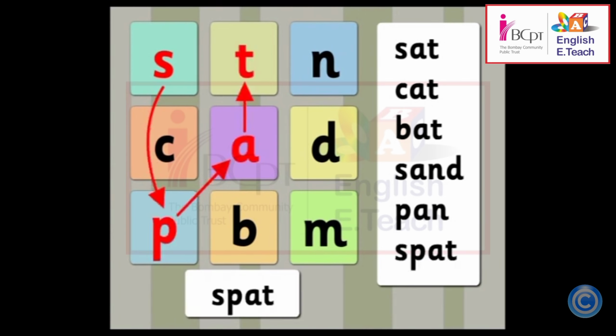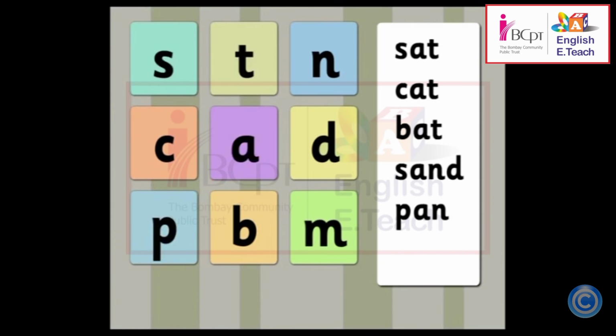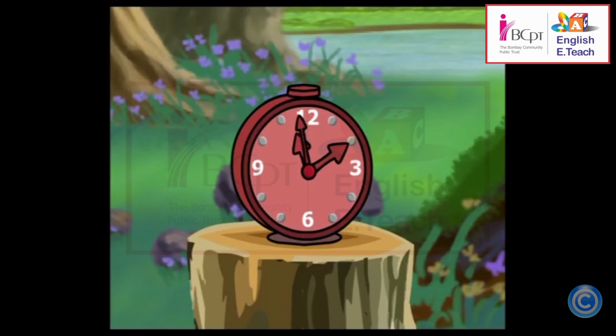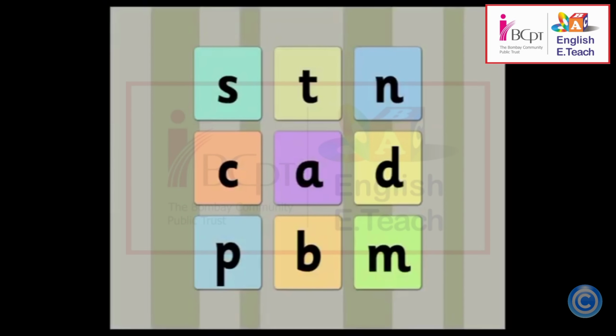S-P-A-T, spat. No, Samir, you cannot jump from S to P over C. Oh, okay. C-A-N, can. Our time is up, but there are more words we can make here.